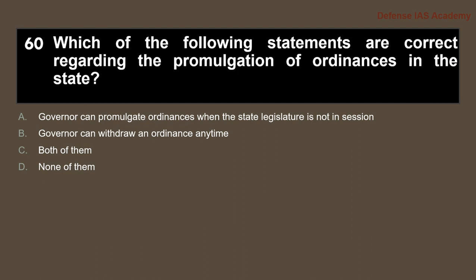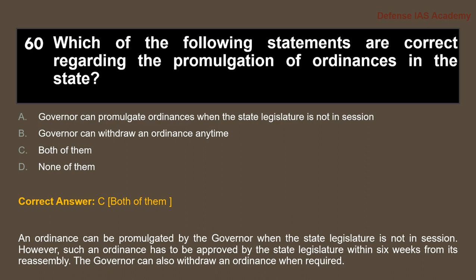60. Which of the following statements are correct regarding the promulgation of ordinances in the state? The answer is C, both of them. That is, governor can promulgate ordinances when the state legislature is not in session, and governor can withdraw any ordinance any time. So these two are correct regarding the promulgation of ordinances in the state.